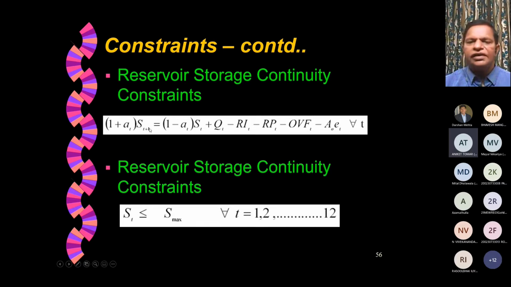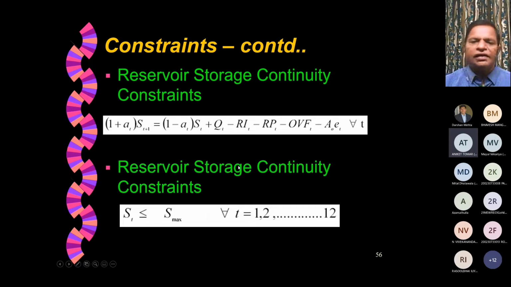Okay, so this is the continuity equation. This AT comes into the picture mainly to deal with evaporation as a function of reservoir water surface area. So that basically talks about the continuity equation, and this continuity equation is an equality constraint. This is not an inequality constraint. It is an equality constraint, and this must be satisfied for every month, for all 12 months.